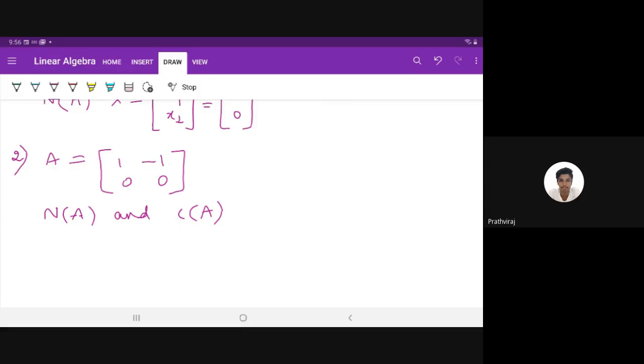First go for null space. So you can write the null space of A, that is N of A, is equal to the solution to the equation Ax is equal to 0, right? So find the values of x1 and x2.